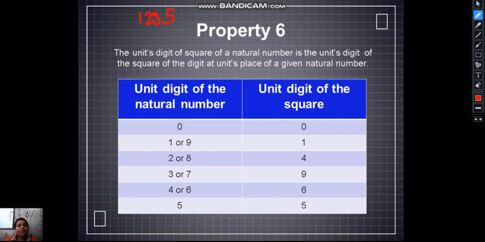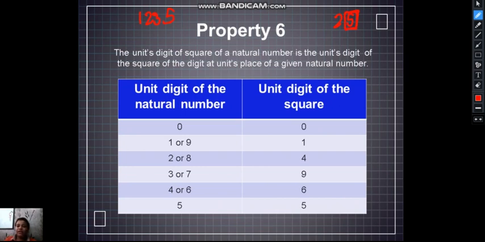What would be the number at the unit place of the square of this number? We just have to multiply the last digit by itself. So 5 into 5 is 25. So the unit place would be 5.